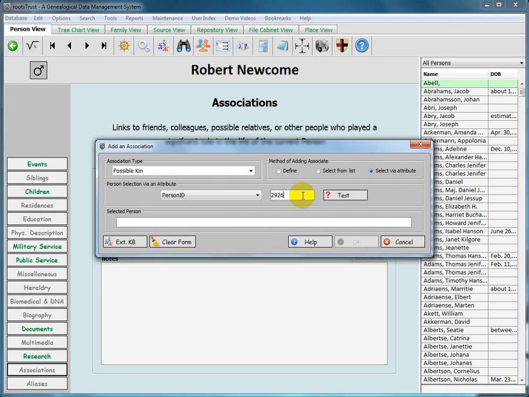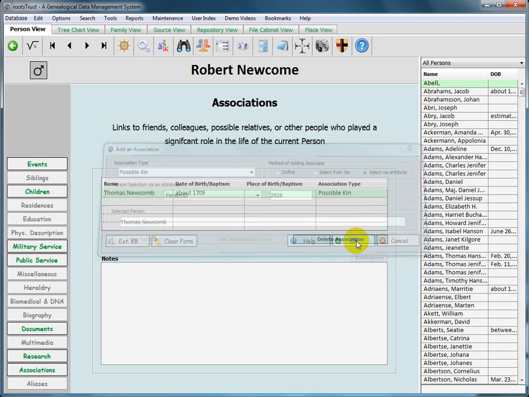In order to exit this form, the OK button must be enabled. As you can see, it's not. The reason for that is that I have typed in a person ID here which has not yet been validated. So the test button becomes active when you enter a value in here. I click the test button, it verifies that that's a good person ID and displays the name of the person, which is Thomas Newcomb. So we know we have the right guy.